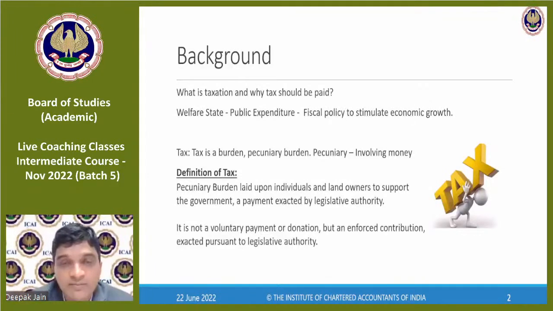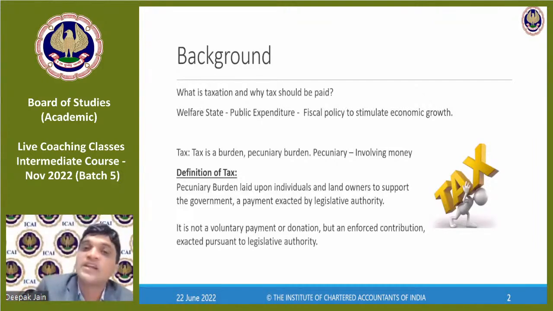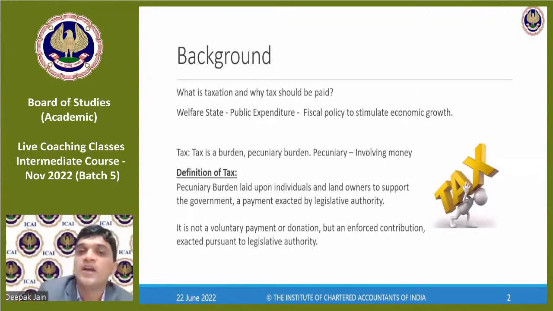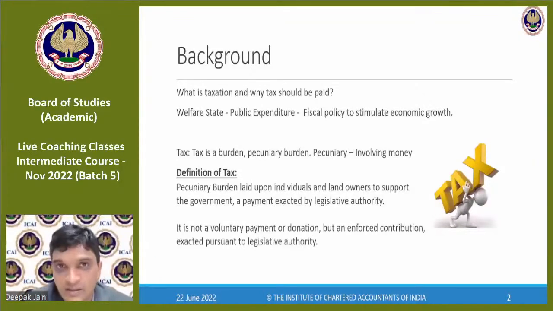Because you want to eat something, you want to eat a biscuit. Government doesn't want to come in between you and your biscuit. They tell you, eat your biscuit. Just give us a little from the pricing, we won't ask you for the biscuit, include our taxes in the biscuit's rate, so that I don't have to tax you again on a different aspect. Okay, so when you buy anything for consumption, tax is embedded in that, so they will take some amount from that itself. Okay, so it is a concept of indirect tax.